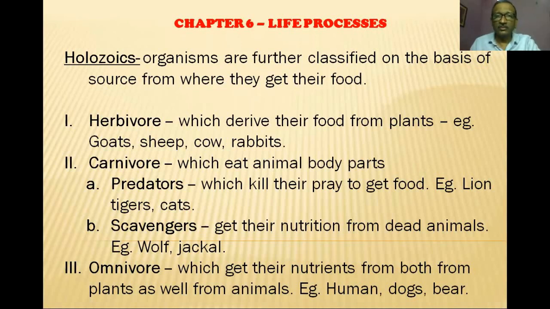Now, in the zoo, what can the poor lion do? It cannot go in search of its food to kill the prey. So whatever you give them, that they will eat. Otherwise, predators in jungle or in nature, they will kill their own prey and get their food. Okay, so which kills their prey to get food, like for example, a lion, tiger, cats, etc.